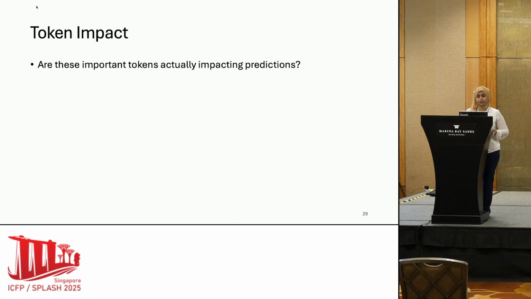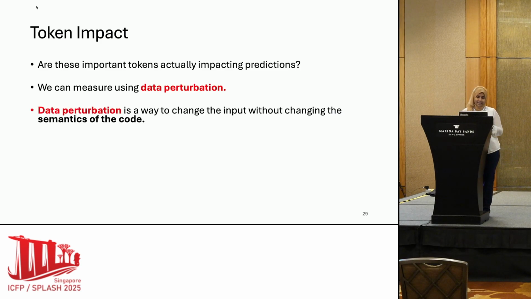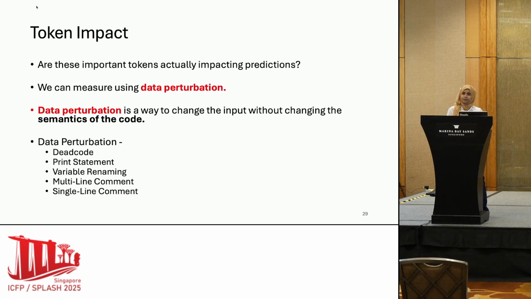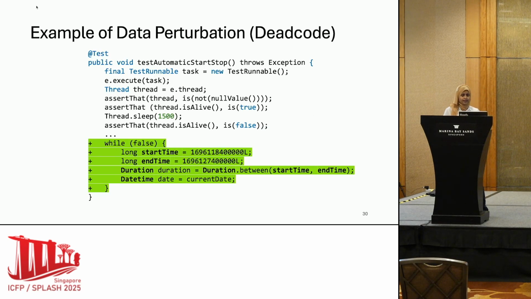Now, we are interested to really know whether these important tokens are actually impacting the predictions. So hence, we apply data perturbations, and in our setting, data perturbation works in a way that we change the test code without changing any semantics of the code. Here we apply 5 different types of data perturbation: dead code, print statement, and 3 more. Here's an example of how dead code data perturbation works. So it is clear that this code block will never be executed because it's a while false block.